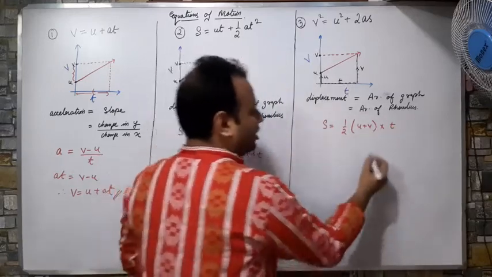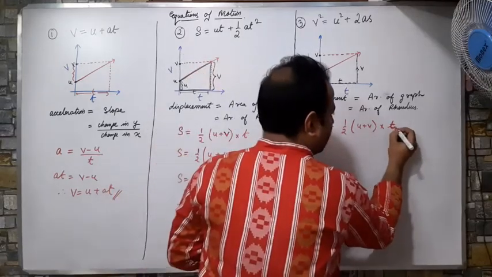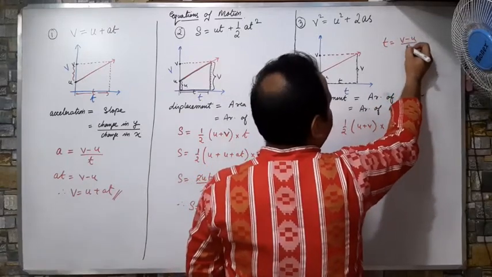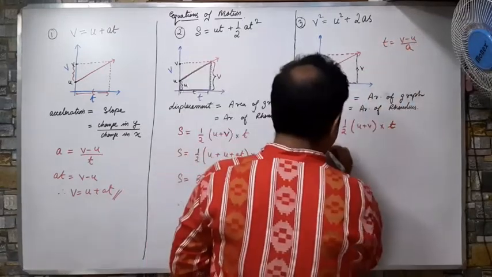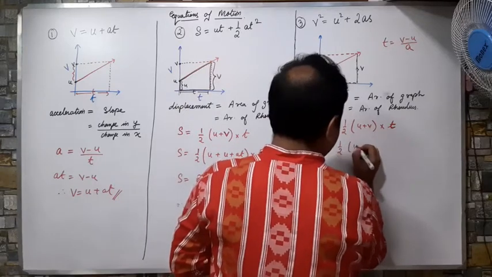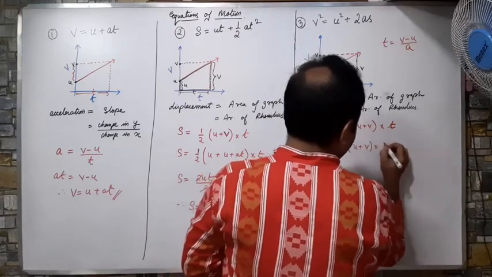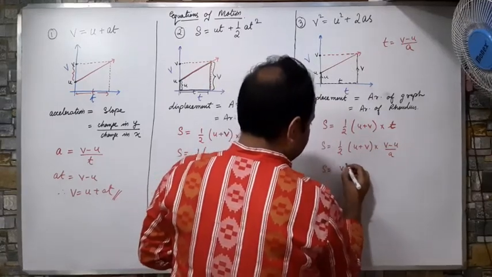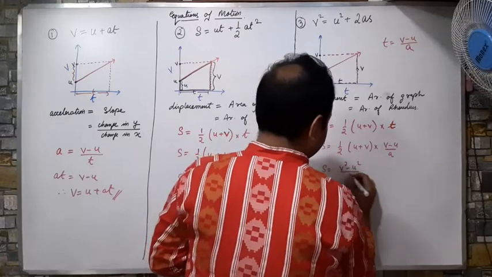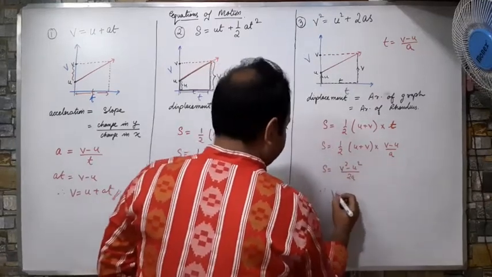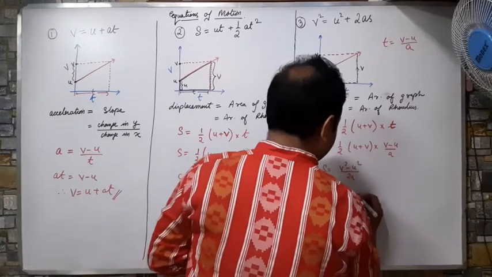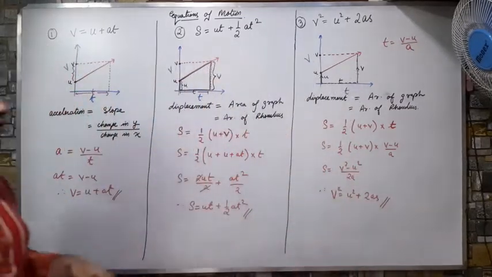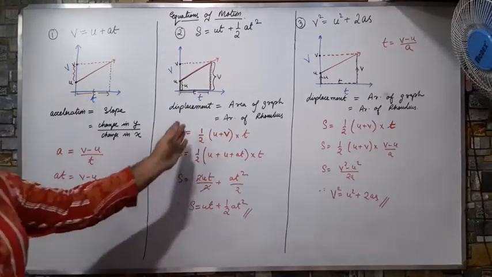Now I am going to replace this t, which I have already found: t was equals to v minus u by a. So instead of t I will write S equals to half bracket में u plus v into v minus u by a. I got S equals to v square minus u square by 2a. So therefore v square equals to u square plus 2aS. Okay. So we have derived the three formulas by using graph also.